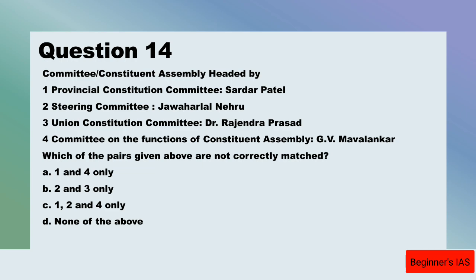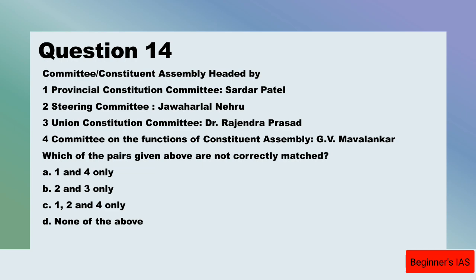If you take statement number 2, this is incorrect. Why incorrect? The Steering Committee was headed by Dr. Rajendra Prasad. Therefore this statement is wrong. If you take statement number 4, the Committee on the Functions of the Constituent Assembly, yes, this statement is right. GVM only headed this committee.